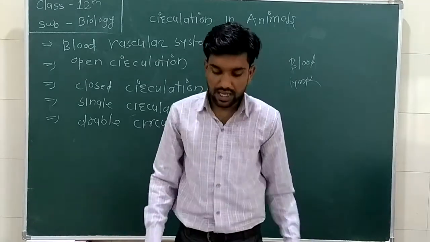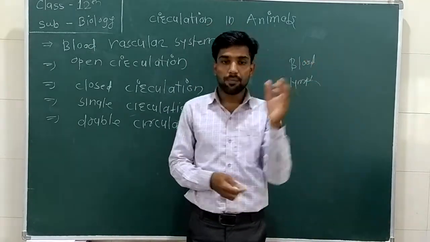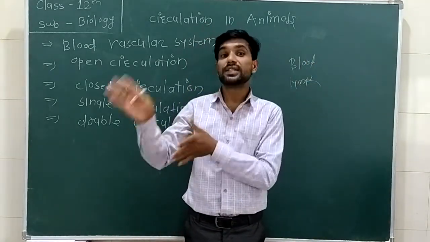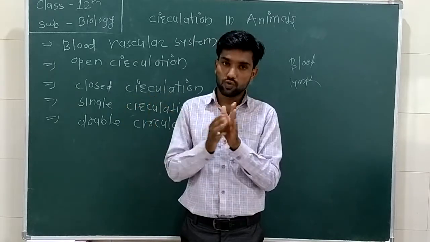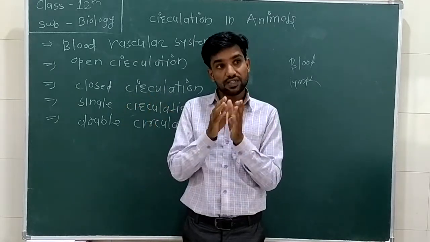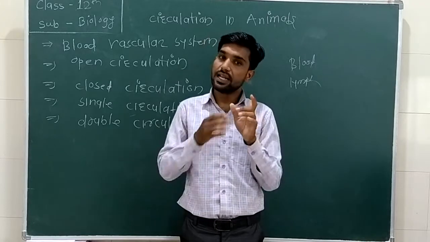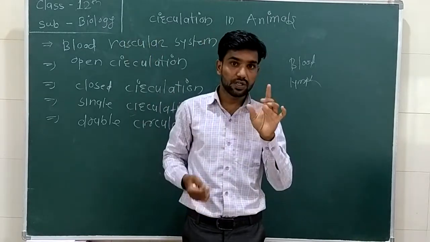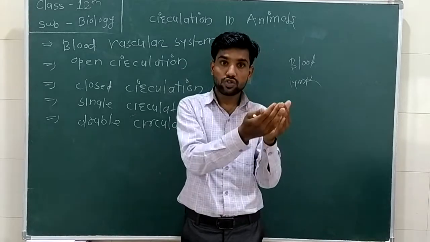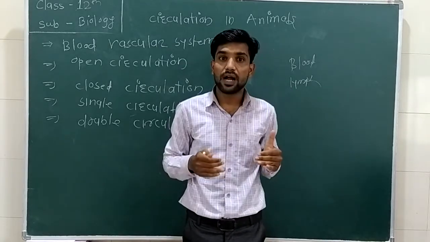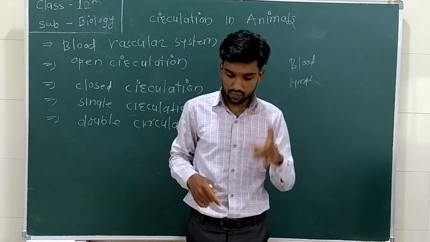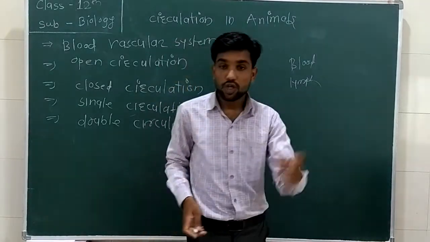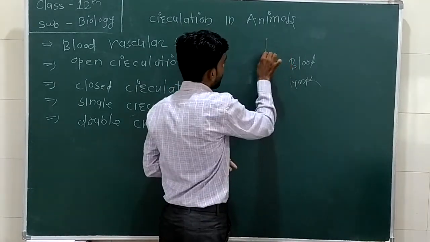So single circulation. In single circulation, blood passes only once. You can say blood passes from the heart to the tissue only once, and it contains oxygenated blood. Simple. It is single circulation because the deoxygenated blood does not come back towards the heart. I am giving the example of fish.